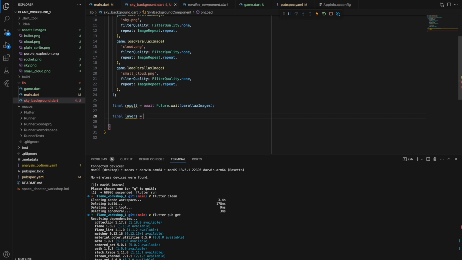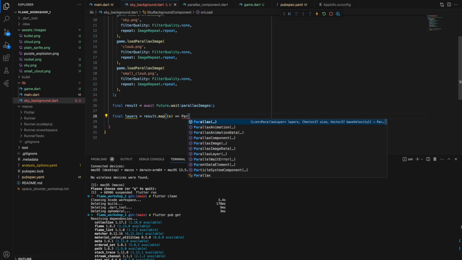So a layer is already something, it's like an object which has additional parameters. A parallax image is just an image, and a layer can describe the movement of this parallax image during the parallax effect. So we would need to map our result to parallax layer.